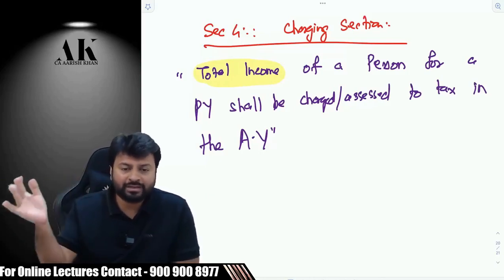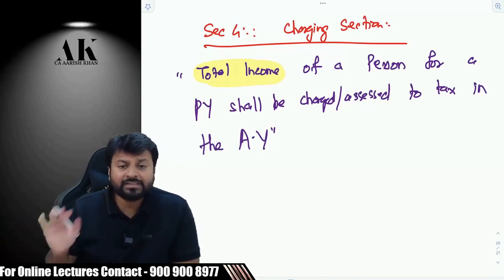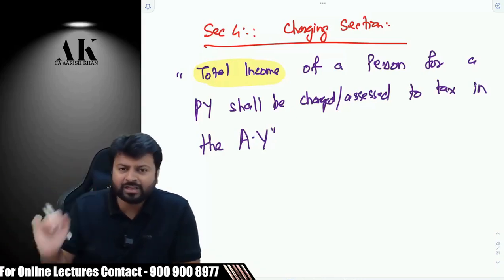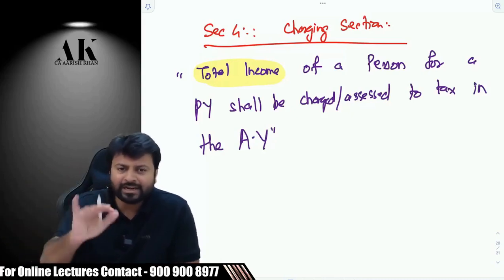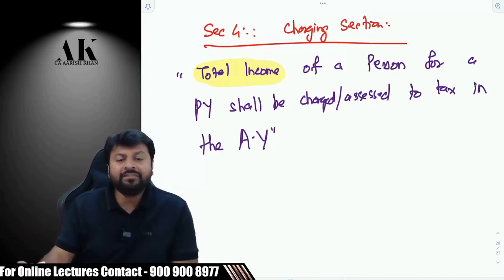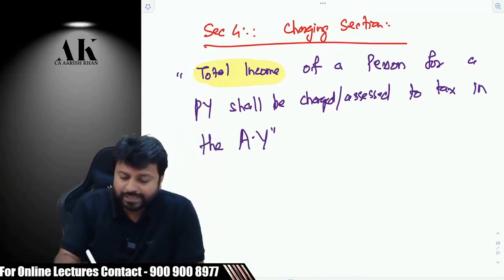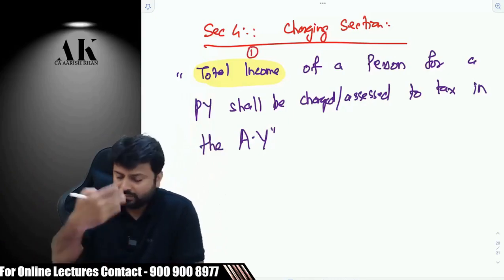Every word has to be first verified. Now, is it defined in the law or not? If it is defined, can I apply my general knowledge on that? Can I apply my general interpretation on that? I cannot do that. I have to apply as per the law only. If a definition is not there, then we'll see what to do. So total income. What is total income? I don't know. I'll see in a while.